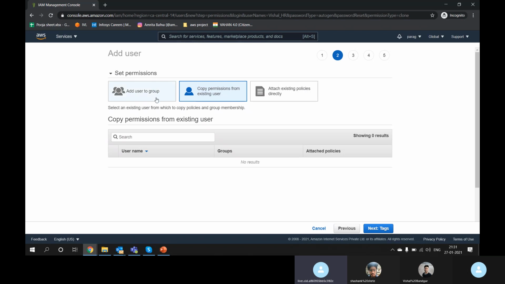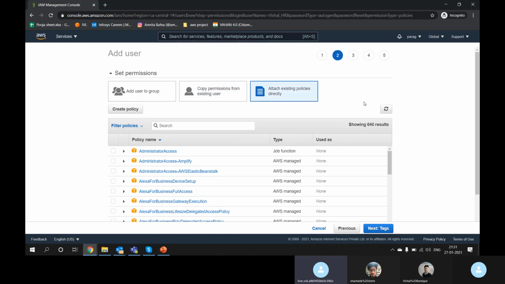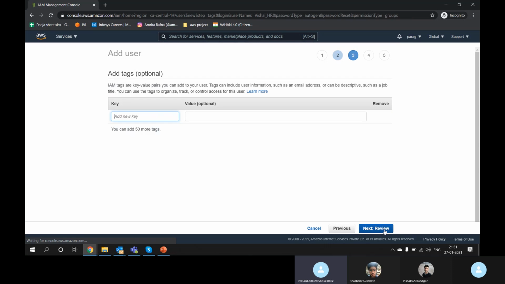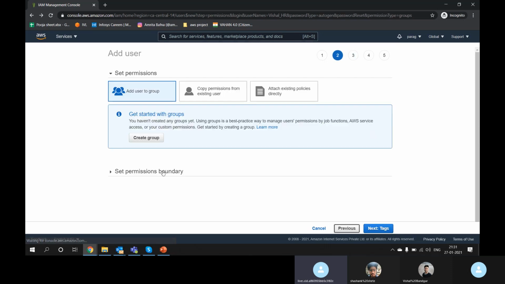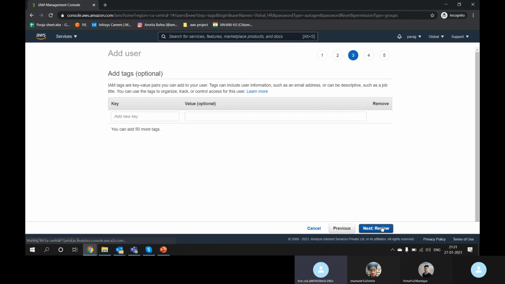Add this new user to a group, so the group permission can be attached. Copy the permission from an existing user. Or attach a policy directly. As I told you, we are creating a user, and we need to provide permission to it. Right now I'm not giving anything. I'm not adding this user to a group, I'm not copying any permission from another user, and I'm not attaching a policy. So let's go to the next.